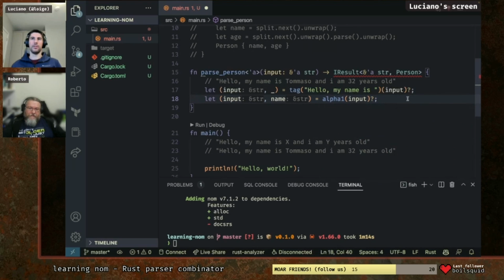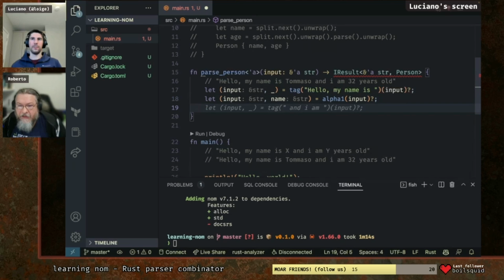Okay, so it's backslash w plus. No problem in shadowing input at every line, because Rust allows that and we don't care about keeping the previous inputs. Now Copilot is doing the work.